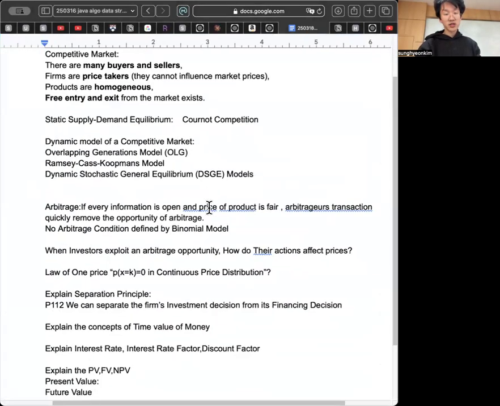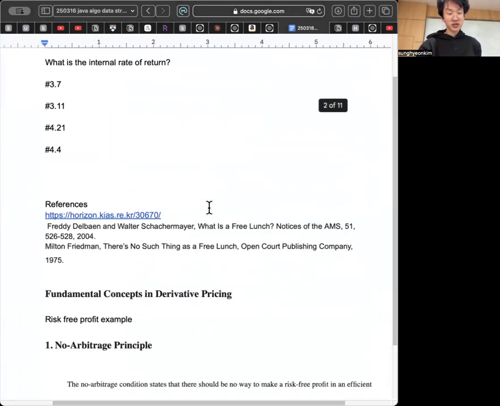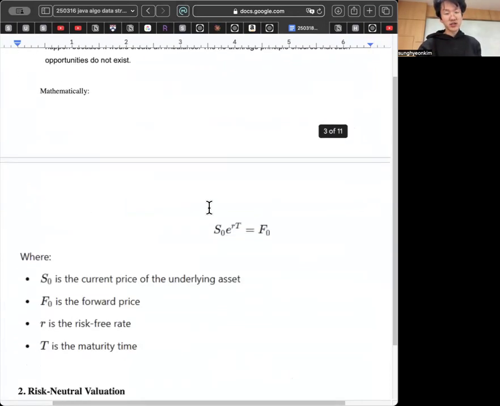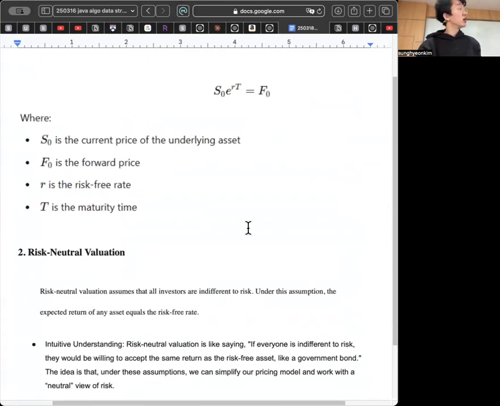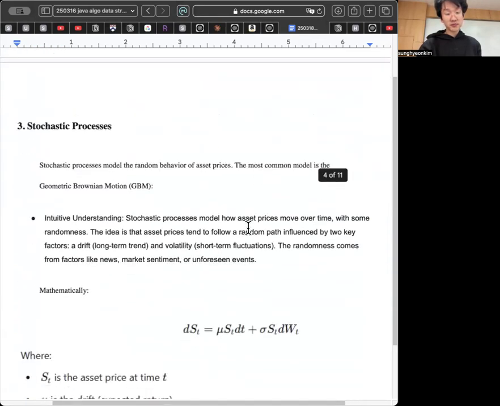For competitive market, arbitrage, and bond price are what we talked about. What was interesting was that if there is no arbitrage, then this equality is satisfied. This is the auction price determination, the example we saw before.